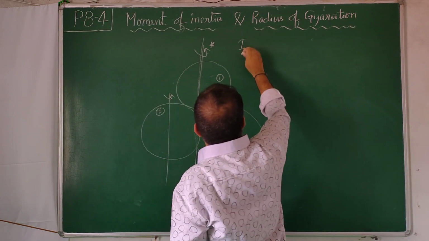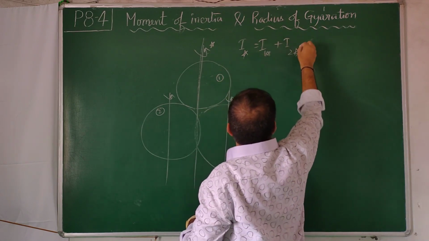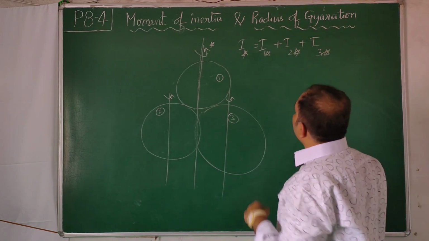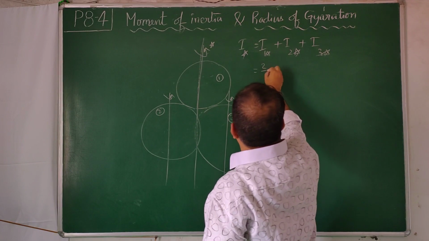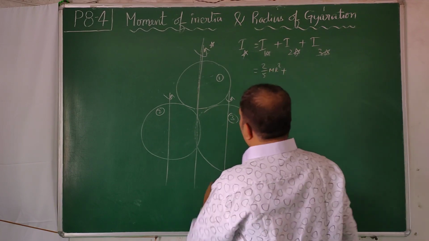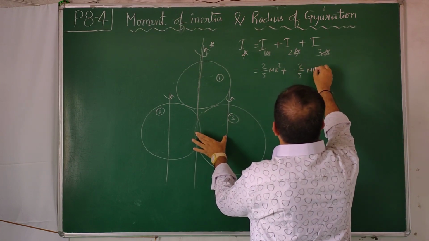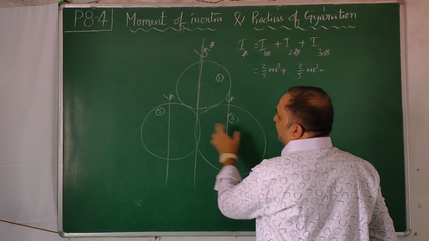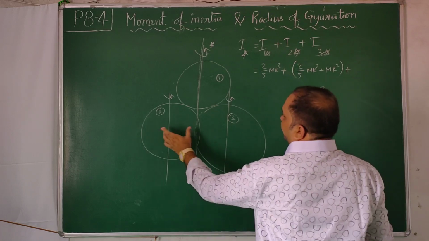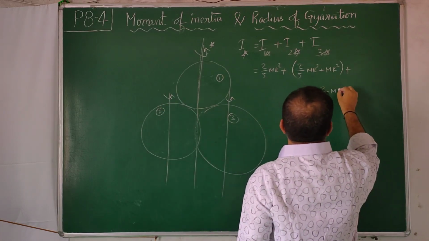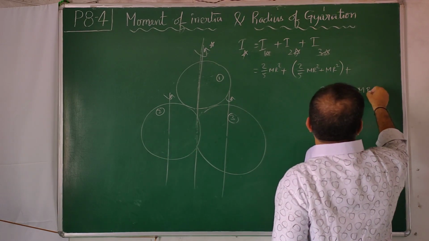I star is equal to I1 about the star axis plus I2 about the star axis plus I3 about the star axis. Luckily I1 about the star axis and the center of mass axis are the same, 2 by 5 mr square. Plus this at a distance r: 2 by 5 mr square plus the mass of this one which you are shifting from here to here, m into r square, plus 2 by 5 for this one. Moment of inertia about this axis is 2 by 5 mr square about the center of mass axis, plus it is to be shifted from here to here, which is at a distance r, mr square.